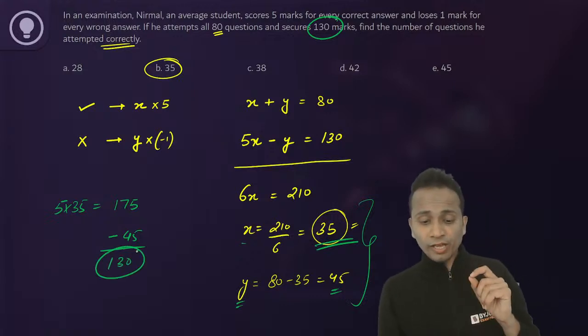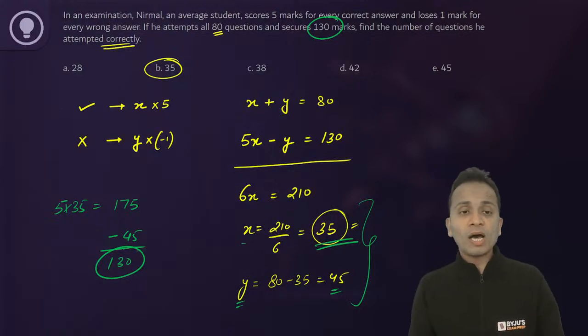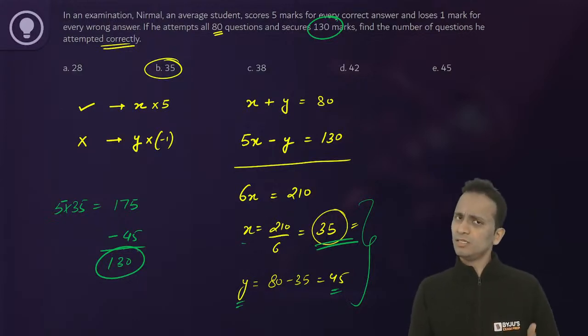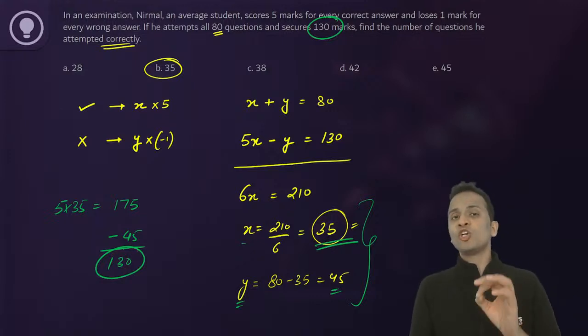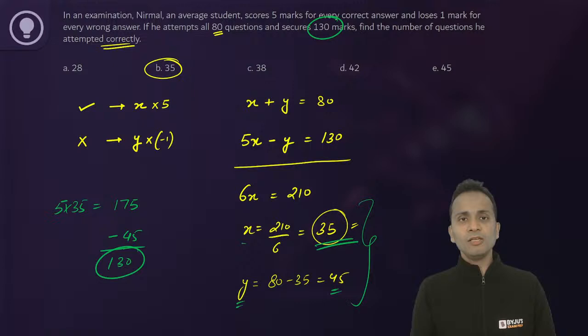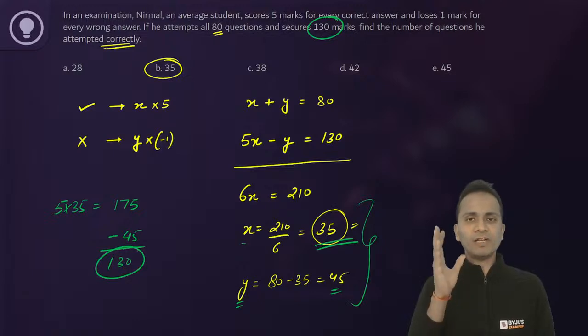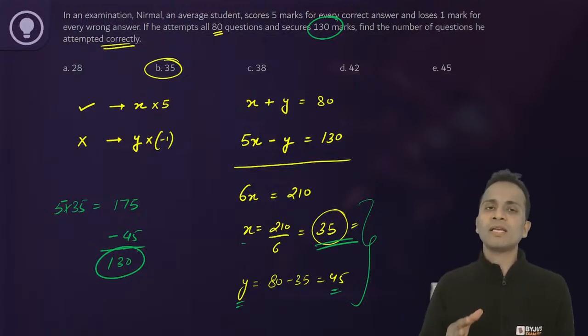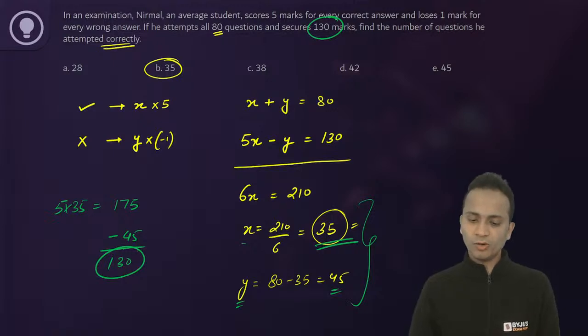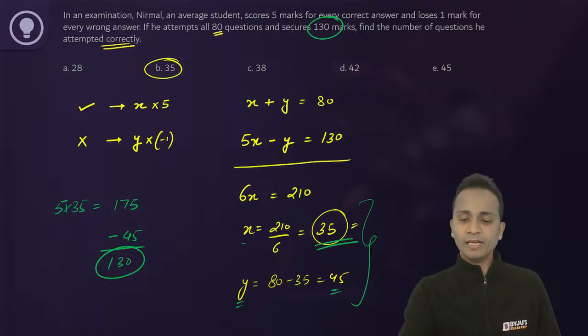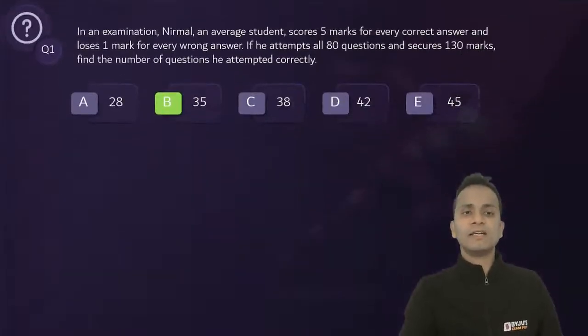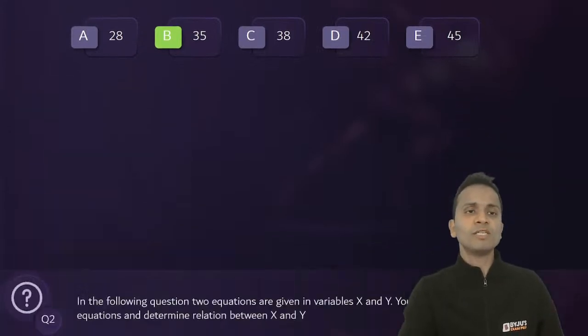So if you are confident about your answer, fine, you can go ahead and mark it. But if you are not confident about your answer, then you can always cross check. It will hardly take 10 to 15 seconds, but it will ensure that you are at least not marking an incorrect answer. So use this technique and apply it. You can use this in mocks and verify if you are able to increase your score or not. So the correct answer here is 35, that is option B. Let's move on and look at the next question.